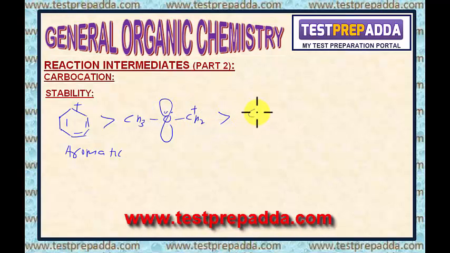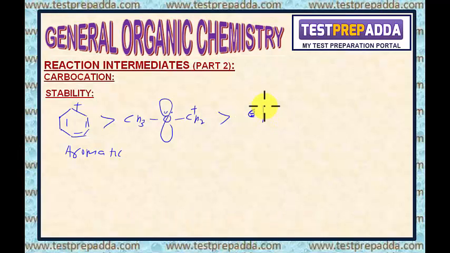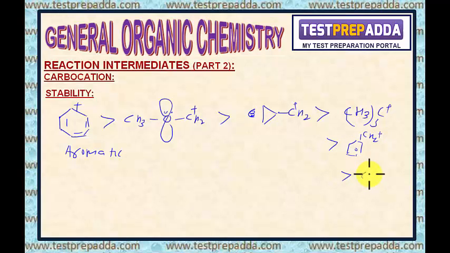It will be more stable than the cyclopropyl methyl carbocation, and it will be more stable than the tertiary carbocation. It is more stable than the benzyl carbocation. It is more stable than the secondary carbocation, more stable than the primary carbocation. My point is clear. In all these cases, like here, if I increase the number of cyclopropyl rings, the stability increases. Here also, if I increase the phenyl rings, then the stability will increase.